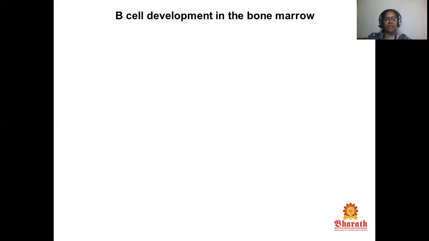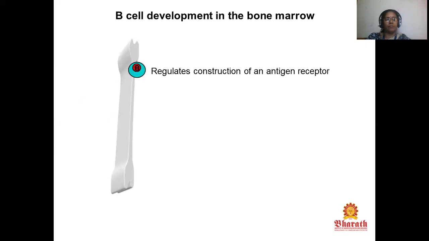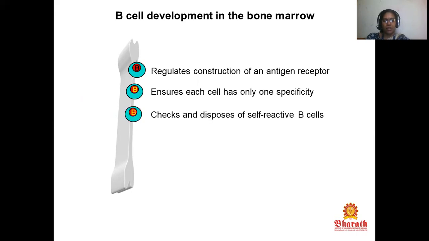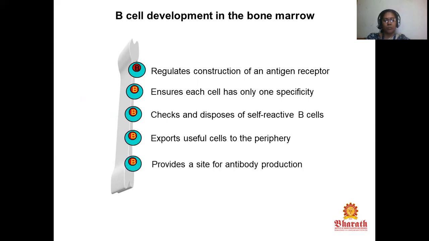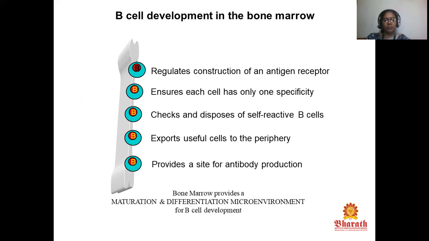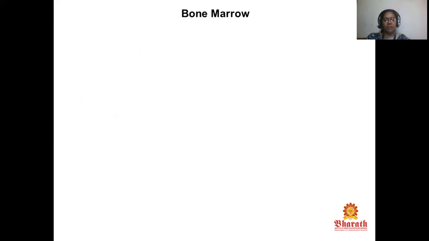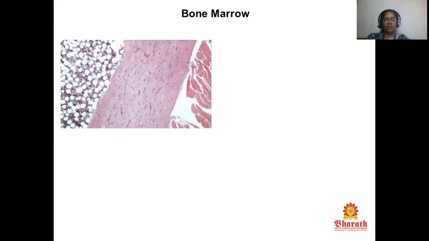The B cell development in the bone marrow regulates construction of an antigen receptor, ensures each cell has only one specificity, checks and disposes of self-reactive B cells, exports useful cells to the periphery, and provides a site for antibody production. The bone marrow provides a microenvironment for maturation and differentiation of B cells. Look at this diagram of the bone marrow.